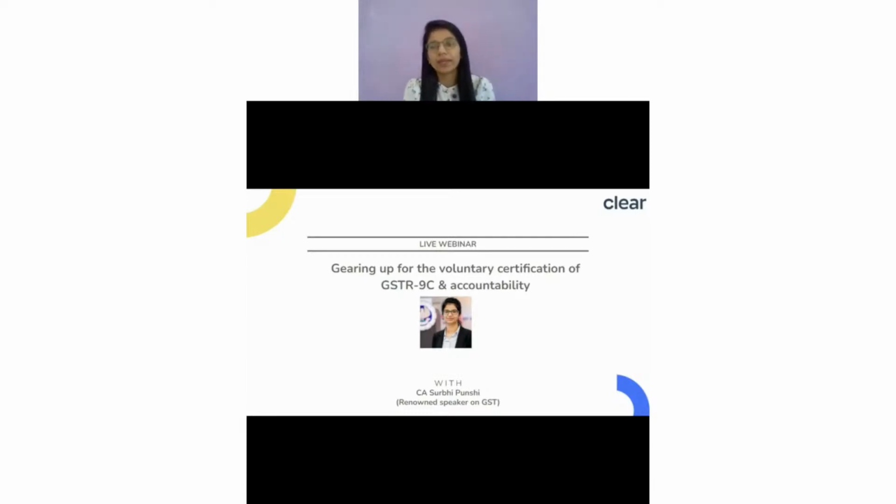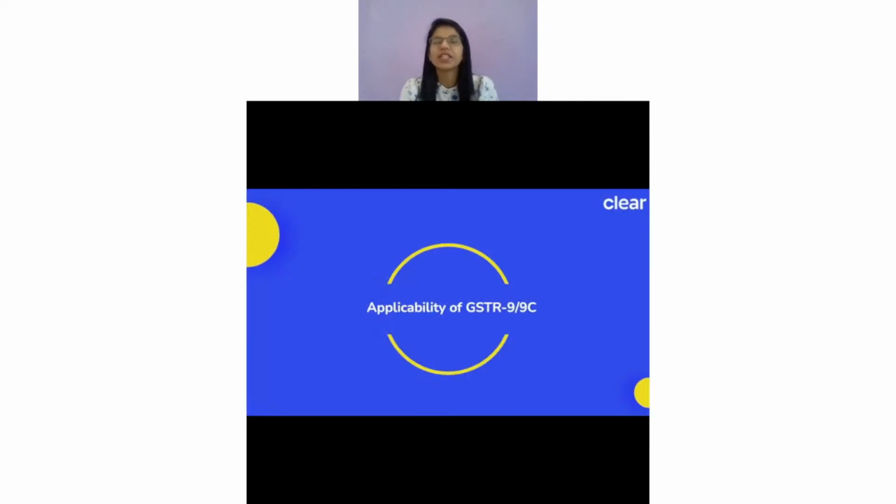And the same is applicable for FY 21-22, because we are already in the month of October 2022 and we are going to prepare GSTR-9C for FY 21-22. So the same thing is applicable now, which means that 9C can be self-certified. Now, that was about self-certification, but the question is to whom are 9 and 9C even applicable? What exactly is this form?